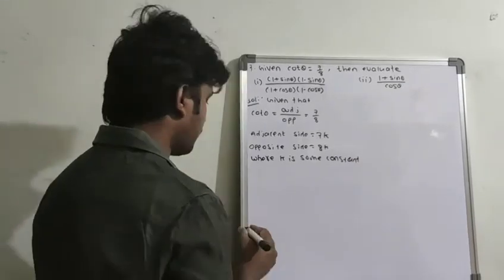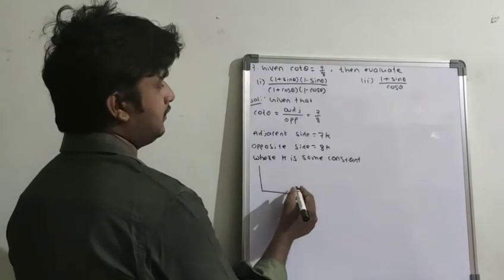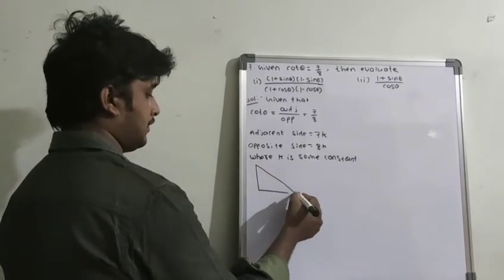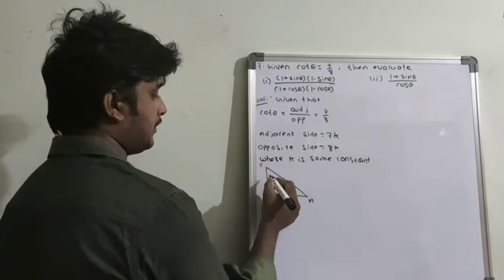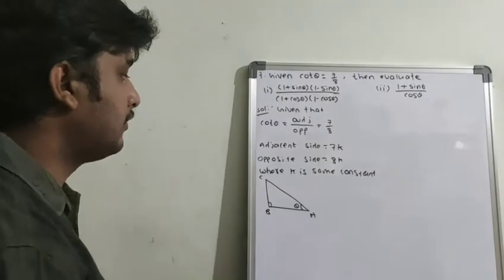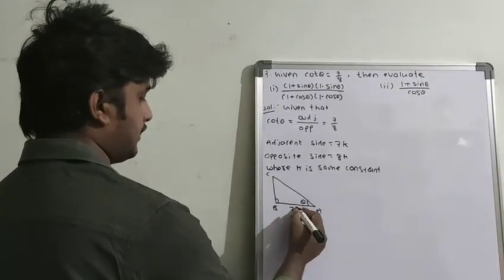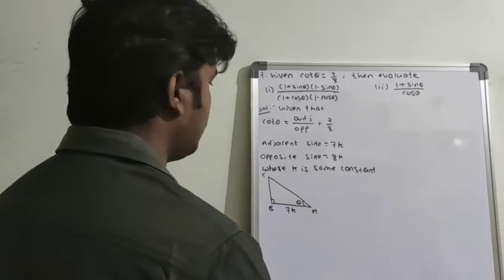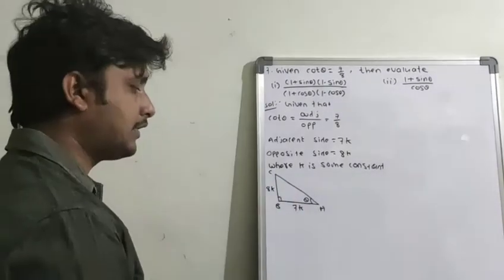First draw the figure. Right angle triangle, and here theta is given, so you can take any name for the triangle. And I am taking theta here for convenience. And what is the opposite? Adjacent side is this one, so 7k, and the opposite side is this one, 8k, and hypotenuse we have to find out.